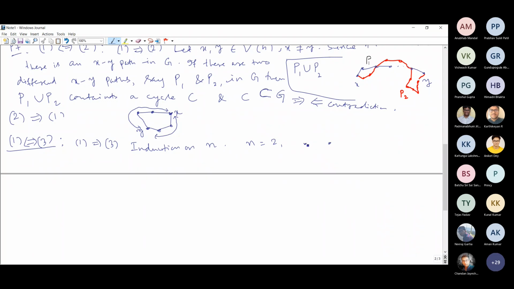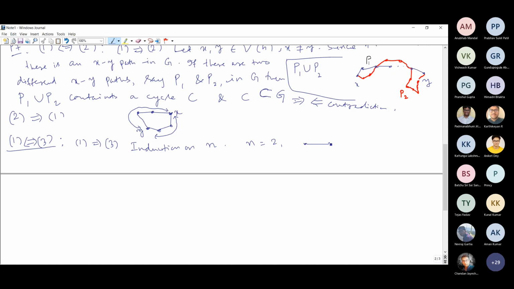Since it is a connected graph and only two vertices are there, we'll have an edge, right? Connected means there is a path between these two vertices. We don't have any other vertex, no third vertex is there. So they have to be adjacent only. And then it is acyclic.